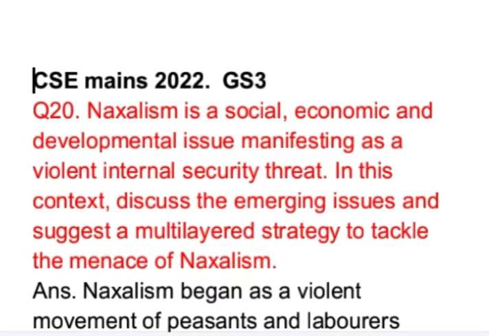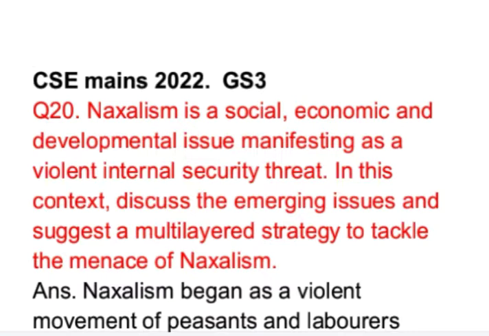This is question number 20 from GS paper 3 of Mains 2022 examination. Naxalism is a social, economic and developmental issue manifesting as a violent internal security threat. In this context, discuss the emerging issues and suggest a multi-layered strategy to tackle the menace of Naxalism.